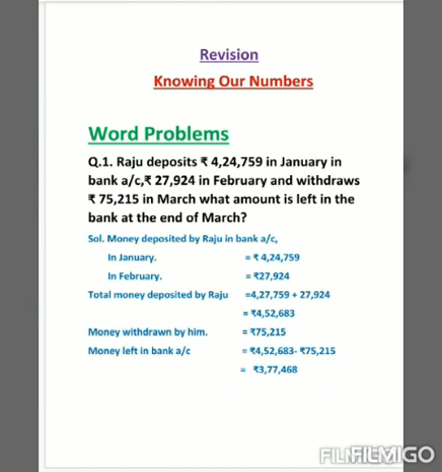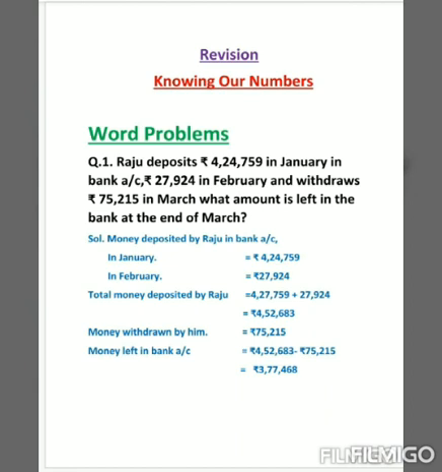Now we will find out how much amount is remaining in his bank account. So money withdrawn by him is equal to rupees 75,215. Money left in his bank account: here we will subtract the money that is withdrawn by him from the total amount that he deposited.